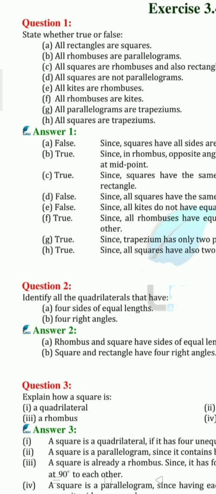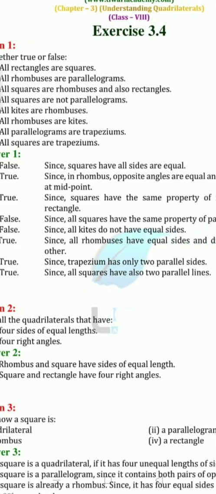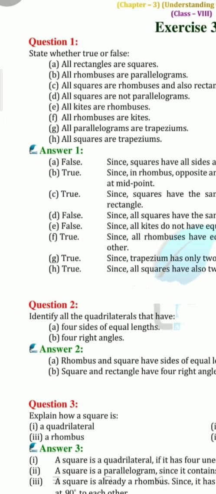Now let's go for the next question. The statement is all squares are rhombus and also rectangles. Yes. Even if one quality is matching, then you can say the statement is true. Even if one property is there, then you can say true.